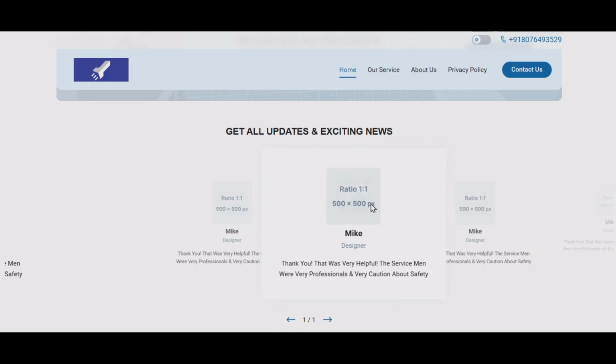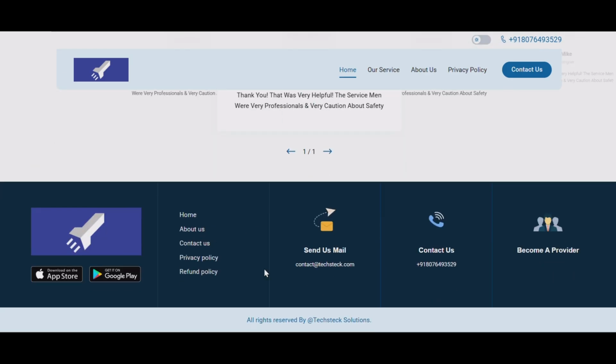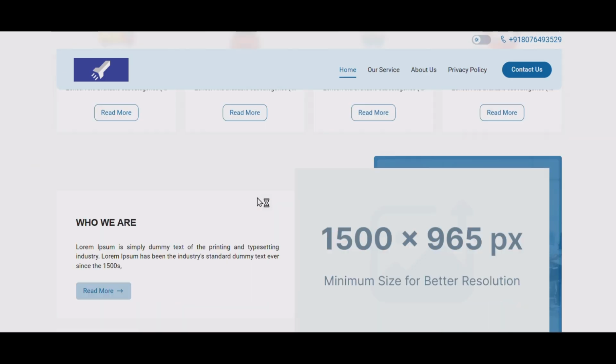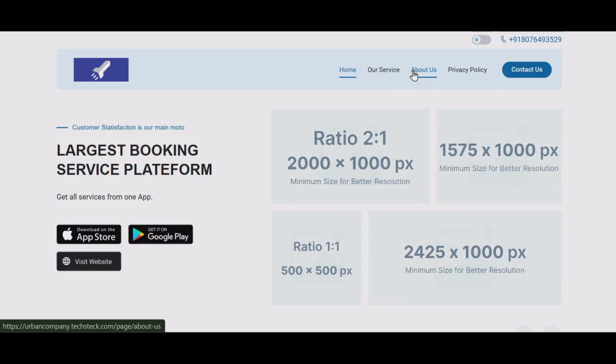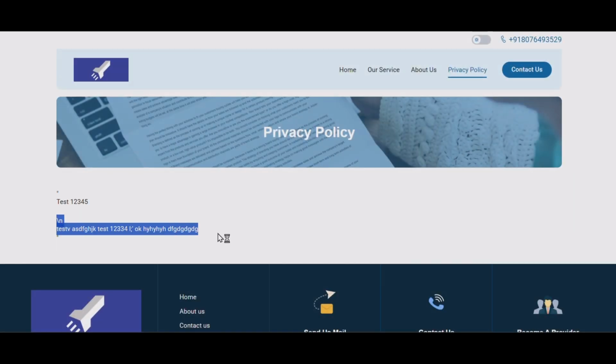these are the testimonials, reviews. Basically for now we only have the demo data. Then we have the footer section here, and after that we have about us, privacy policy. Here we only have the test data. We can replace this with the actual privacy policy.